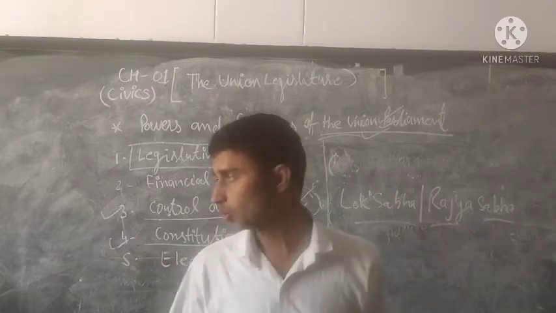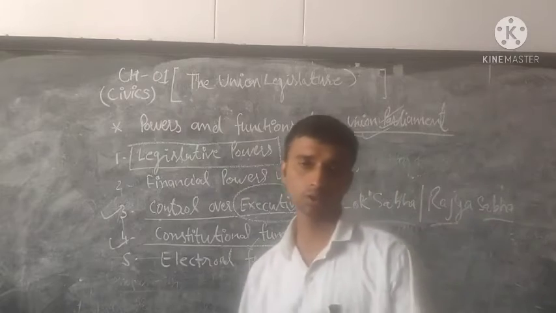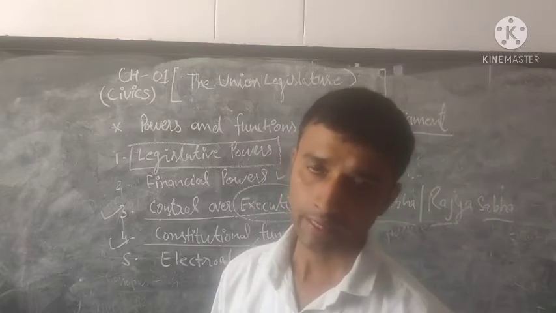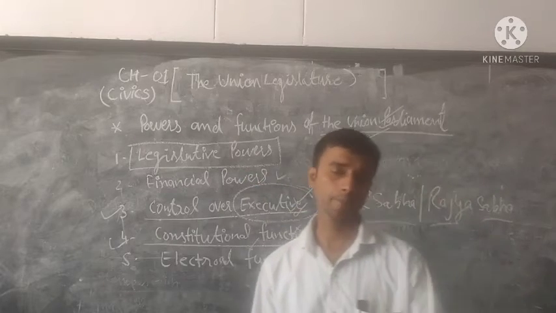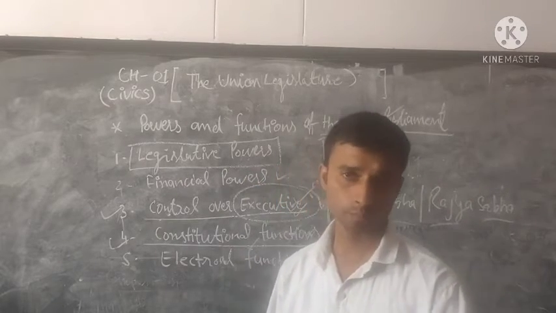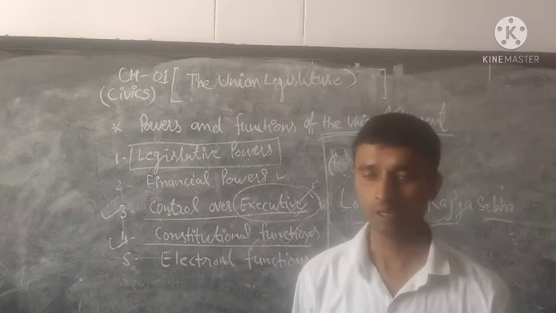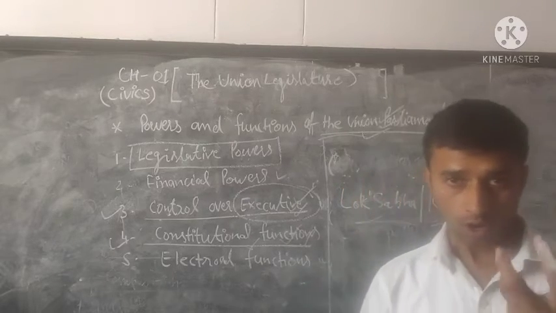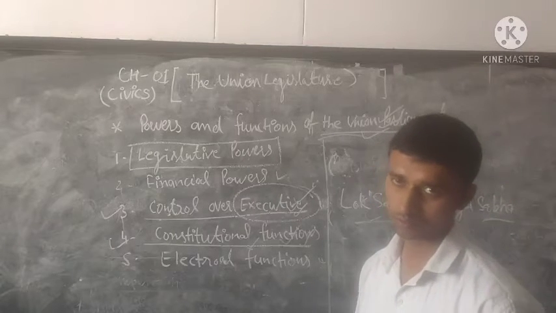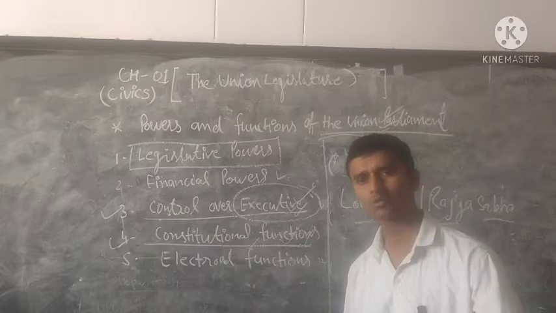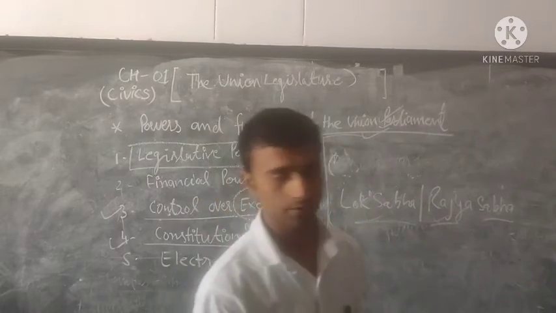Okay, so it is known as the constitutional powers of our union parliament. Our parliament can amend or pass any bill for the amendment of our constitution. Both houses, Lok Sabha and Rajya Sabha, are responsible for the amendment. If a 2/3 majority is cleared in the parliament, then the bill is passed and the amendment is made.